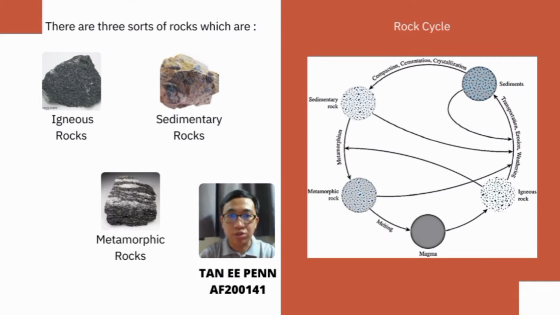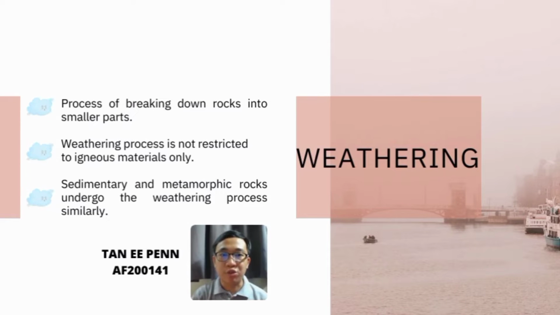The diagram on the left shows the picture of igneous rocks, sedimentary rocks, and metamorphic rocks, whereas the diagram on the right shows the rock cycle. Next, we continue with weathering.